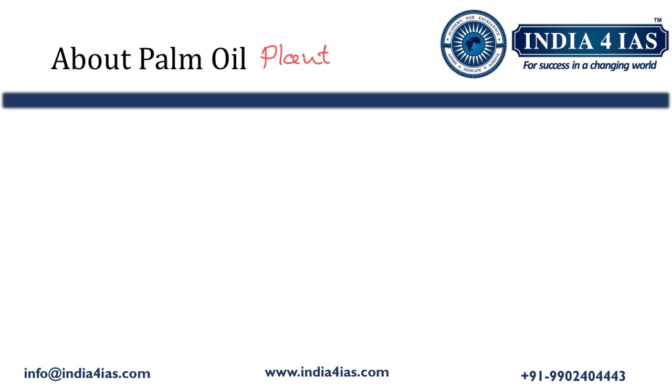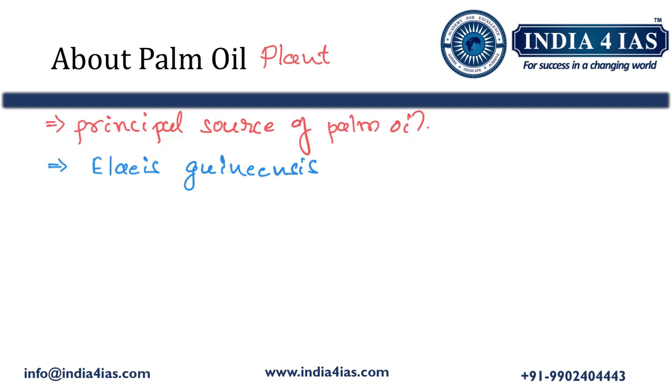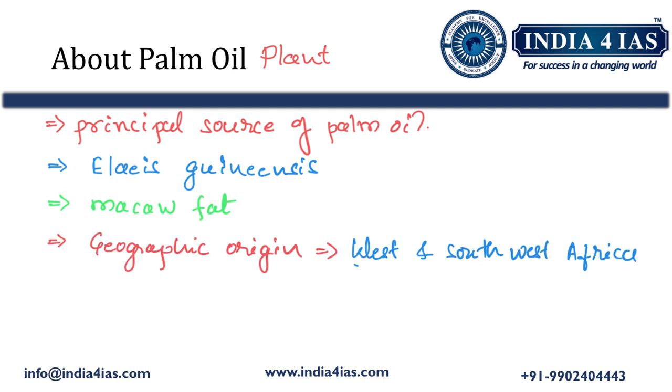Now we will briefly look into the palm oil plant. The palm oil plant is the principal source of palm oil all over the world. Its scientific name is Elaeis guineensis. It is a species of palm commonly called palm oil or oil palm. It is also called macaw fat. This plant is native to West and Southwest Africa, specifically the area between Angola and the Gambia. Apart from these areas, this species is also grown in many parts of the world, that is Madagascar, Sri Lanka, Malaysia, India, Indonesia, Central America, etc.